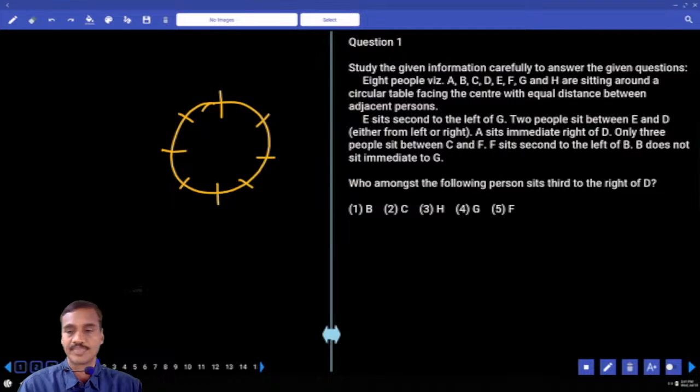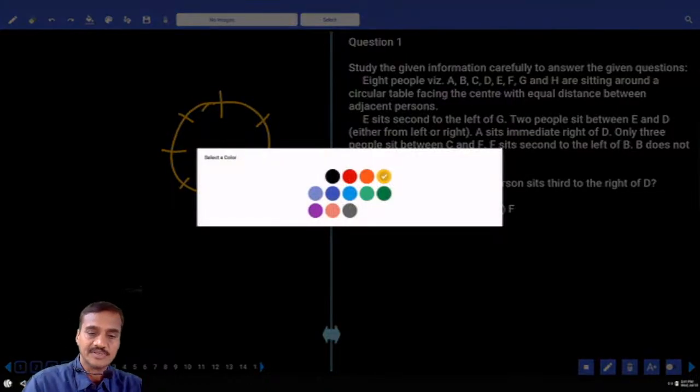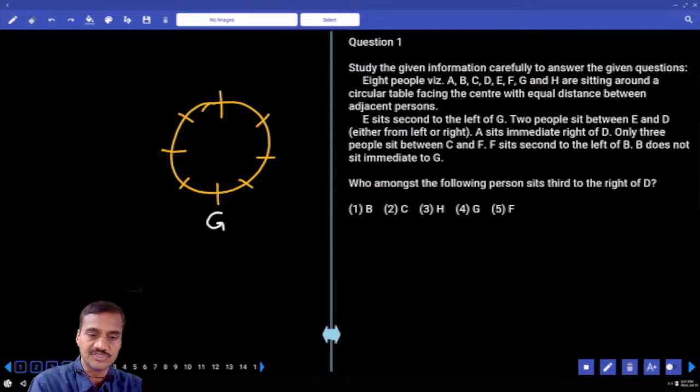And in this one, E sits second to the left of G. E is seated second to the left of G. G is here, E is here. Does it fit or not? E is seated second to the left of G.